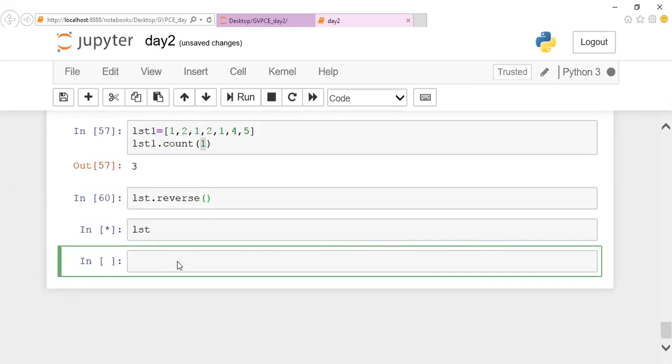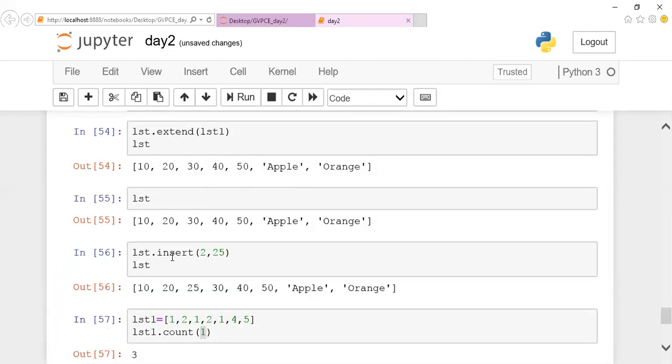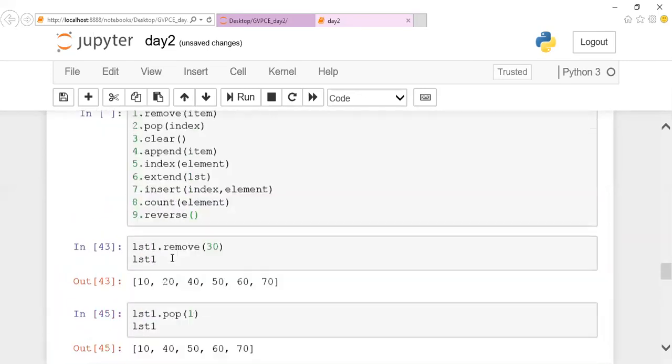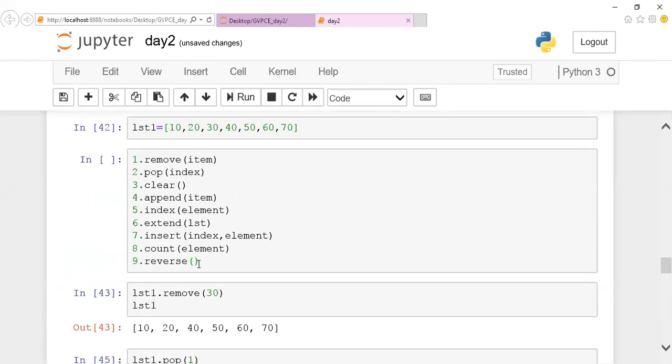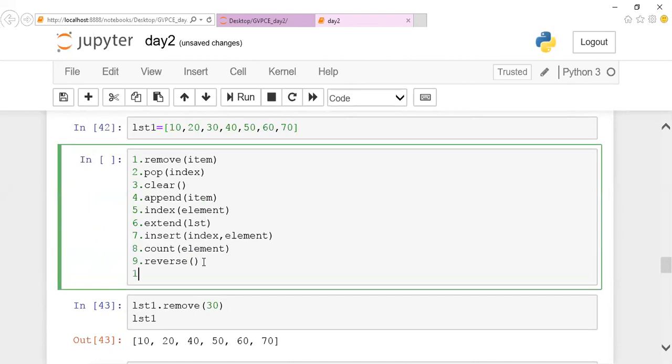If I print like this, you can notice that it has been reversed. This is all about reverse, guys. The same thing is done by using colon colon minus 1. It's up to you, you can use any one of the methods. And next, we are going to see the sort method.